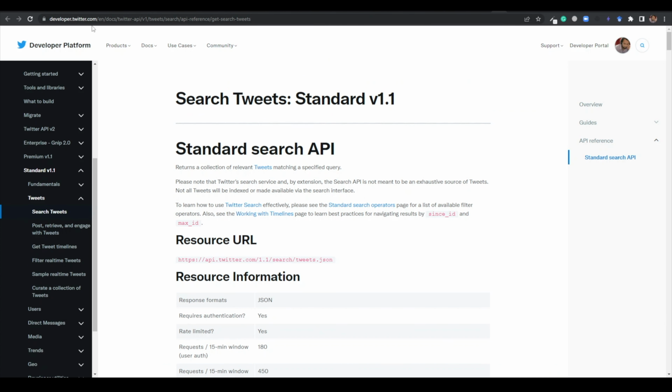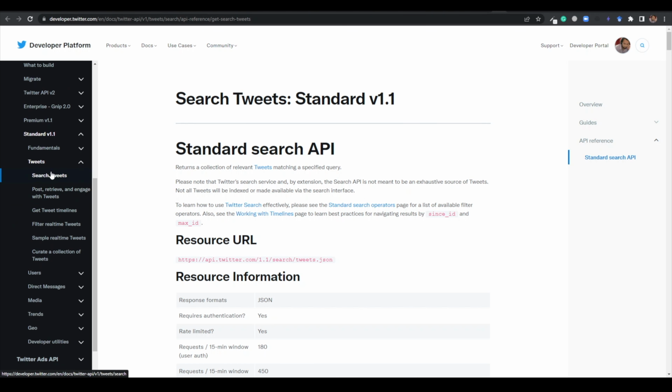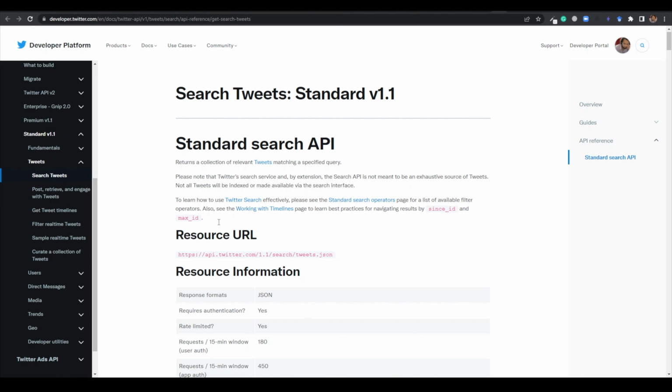You can go to developer.twitter.com and you can see the documentation. You are seeing here version 1.1. You are seeing Twitter API v2 as well. So if you want to search the tweet, you have to go to standard v1.1 or Twitter API v2, whatever you want to do, and then go to tweets, search tweets, and see here.